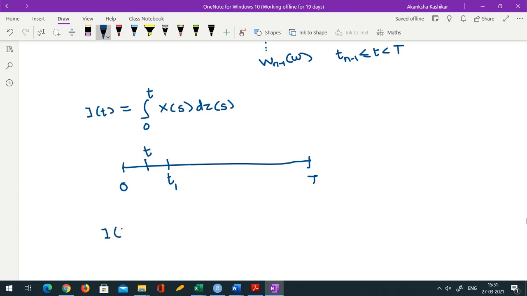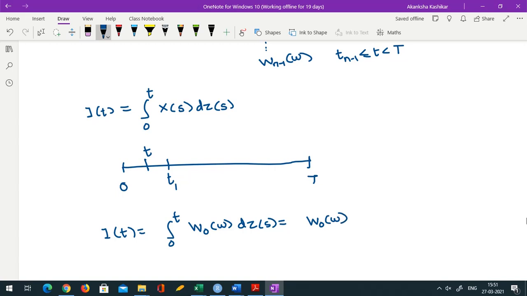So I(t) becomes the integral from 0 to t. Now in this interval, the value of Xs is just W0(omega). Okay, and dZs, W0 is constant with respect to time. Okay, so W0(omega) comes outside the integral because the integral is over time.